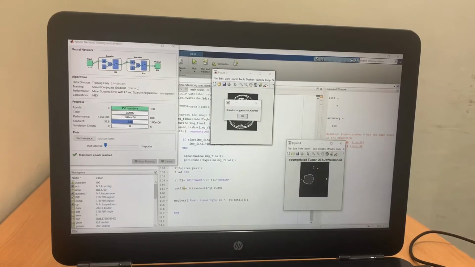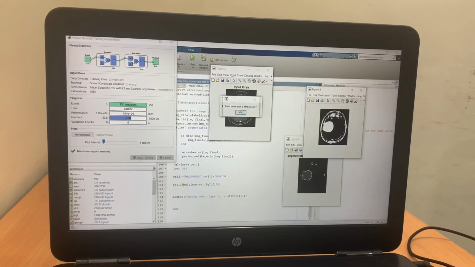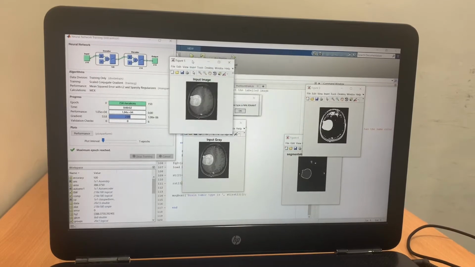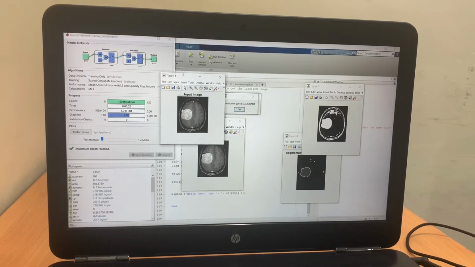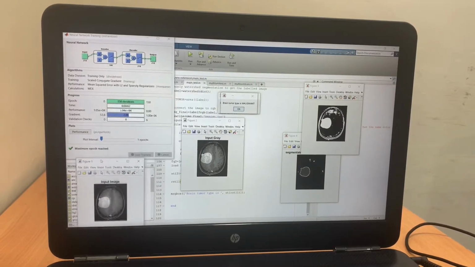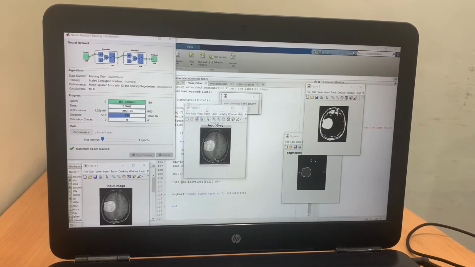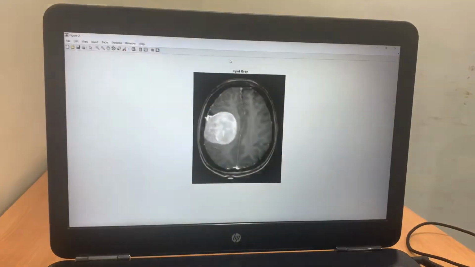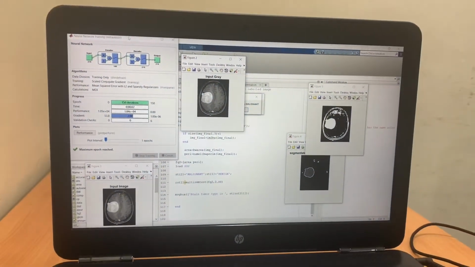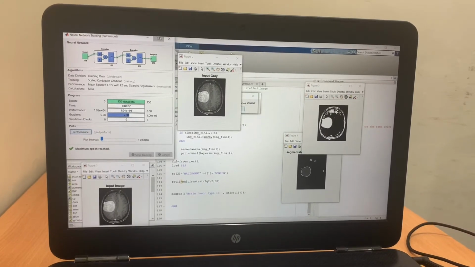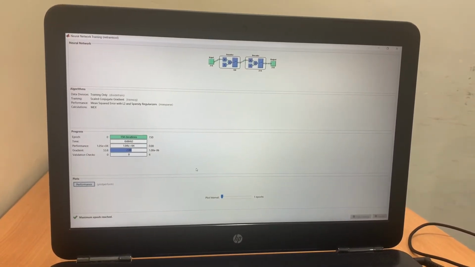Here we can see the outputs. This is the input image, the input MRI scan, and this is the grayscale image of the input. And after undergoing iterations, here are the 150 iterations done.